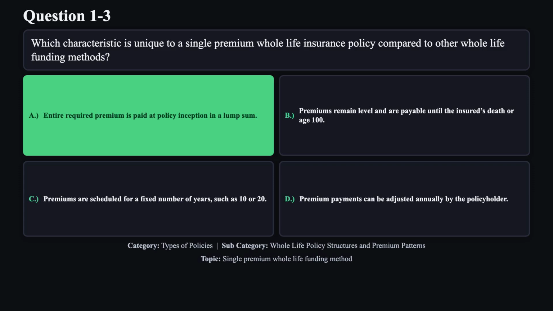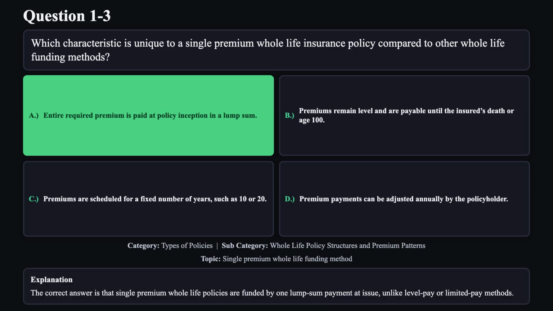The correct answer is A. The correct answer is that single premium whole life policies are funded by one lump sum payment at issue, unlike level pay or limited pay methods.